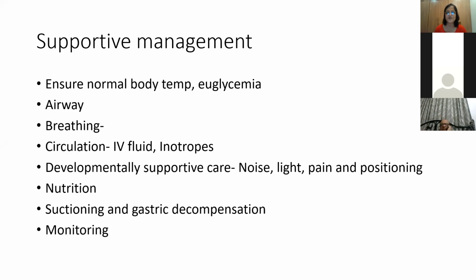Dr. Ghosh was telling us T, A, B, C, D, E, F. In a newborn, it doesn't begin with A, B, C, D. It always begins with T. So temperature, and then we have A, B, C: airway, breathing, circulation. But glucose we always see at the beginning, so I've kept it as euglycemia. You have to ensure normal body temperature and euglycemia. Glucose can come later as G, but in neonates, temperature and sugar come first.